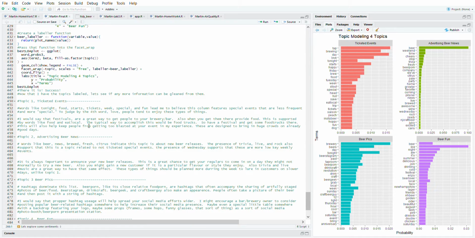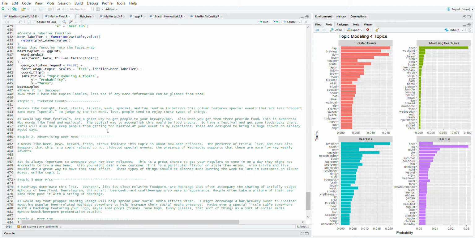And when you do that, you should also include food. You note that there's some food in there as well. Food trucks typically is how you accomplish that. You don't want a bunch of drunk people with no food wandering around, getting drunker and causing a mess. So definitely have some food there.